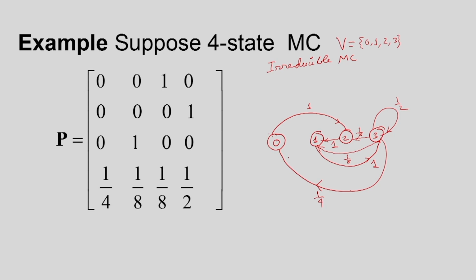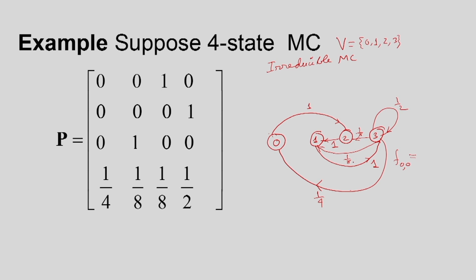So, that is f 0 0, the probability that eventually this chain will return to state 0, given that it has started at state 0. So, what will be this probability?